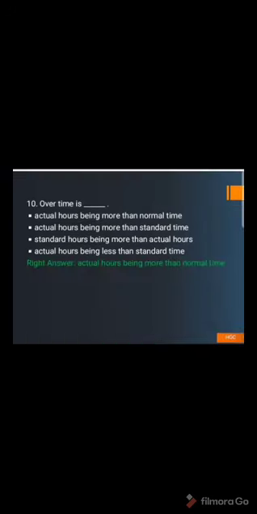Then the 10th one, overtime is: A. actual hours being more than the normal time, B. actual hours being more than the standard time, C. standard hours being more than the actual hours, and D. actual hours being more than the standard time. Let us take a look at the answer. Right answer is actual hours being more than the normal time.